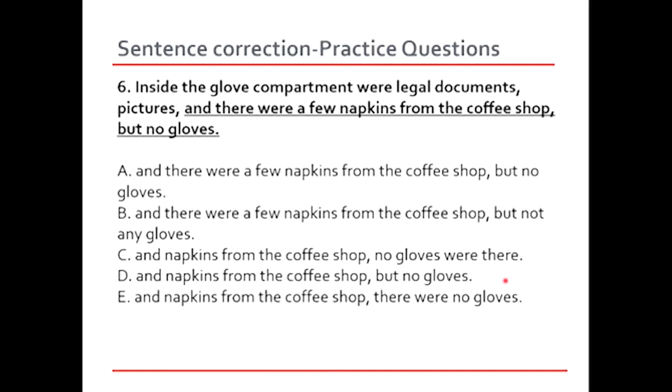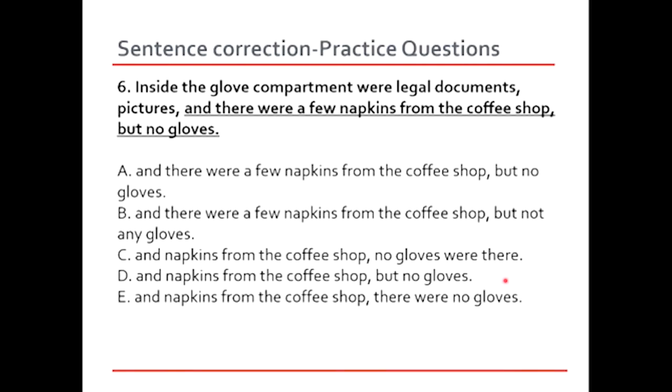E, and napkins from the coffee shop, there were no gloves. Okay, now this is also wrong. There were no gloves. It seems as if this is a whole new sentence because it's beginning with there, and in case of option C also, no gloves were there also seems to be a whole new sentence. It's not making sense with the rest of the sentence. So in this case, the right answer is going to be, let's read out option D first and see if it fits properly. Inside the glove compartment were legal documents, pictures, and napkins from the coffee shop, but no gloves. Yes, so this makes sense.